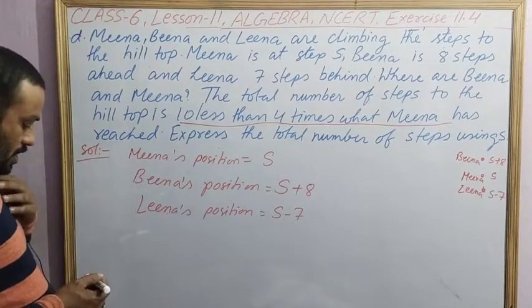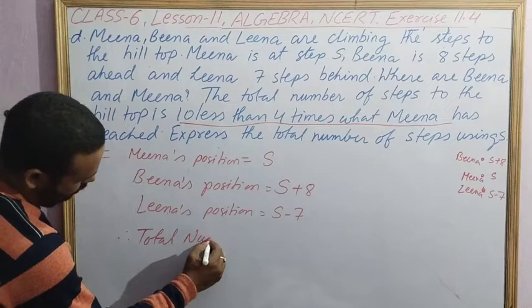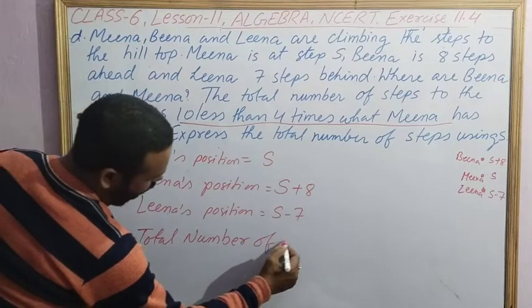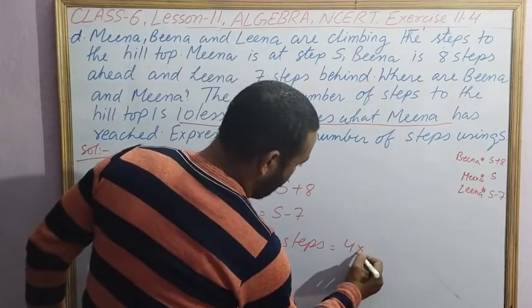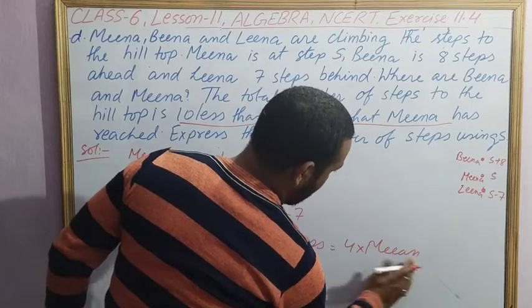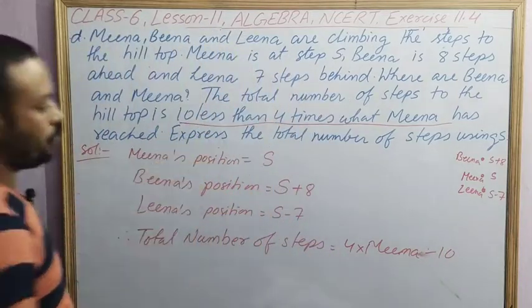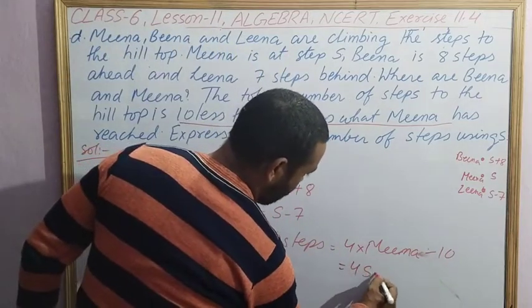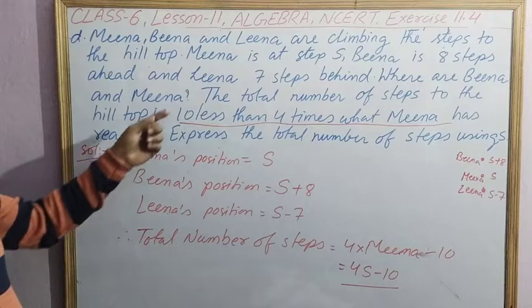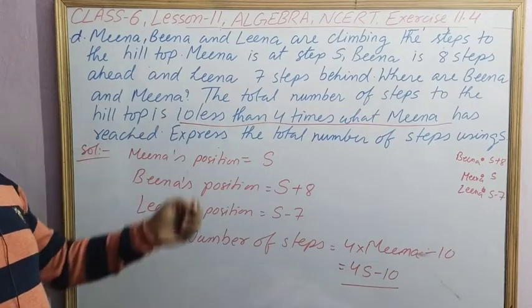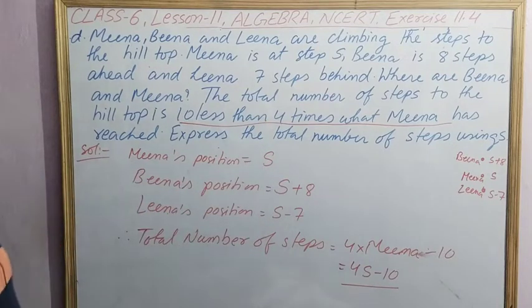Now total number of steps, therefore, total number of steps equal to 4 times what Meena has reached, 4 into Meena's position minus 10. 10 less than 4 times Meena's is 4 into S minus 10. This is the total. So we will move according to what the question says, understand the question, then go on writing. First you can do rough also. Next, question number E.